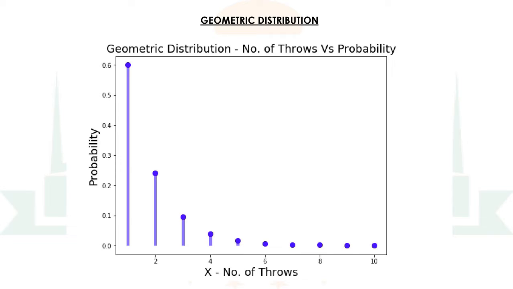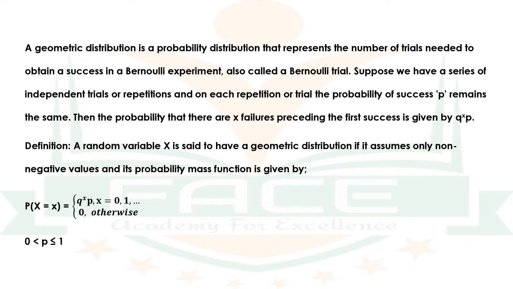Now let us define a geometric distribution. A random variable X is said to have a geometric distribution if it assumes only non-negative values and its probability mass function is given by P of X is equal to small x is equal to q raised to x into p for the values of x 0, 1, 2, etc. And for all other values of x, the PMF is 0. And also we have 0 less than p less than or equal to 1.